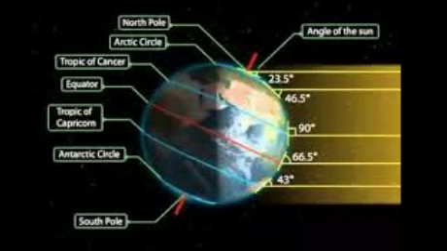In winter solstice, the South Pole is inclined towards the Sun and the North Pole is away from it. The southern hemisphere has summer and the northern hemisphere has winter. 22nd December is known as the winter solstice.